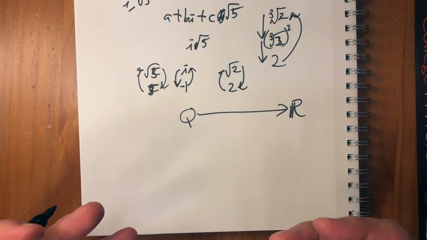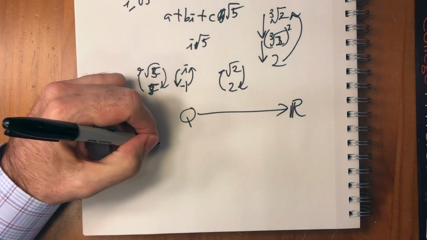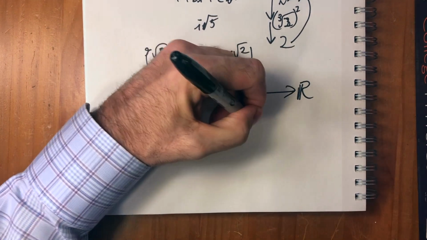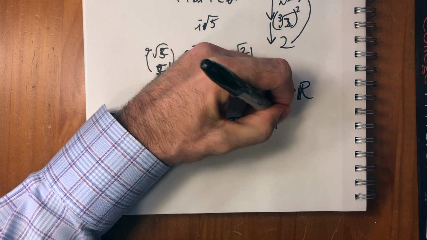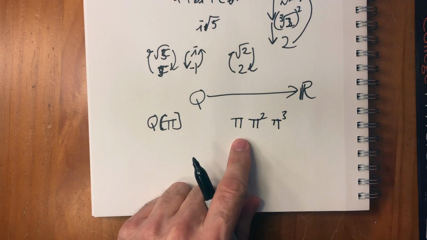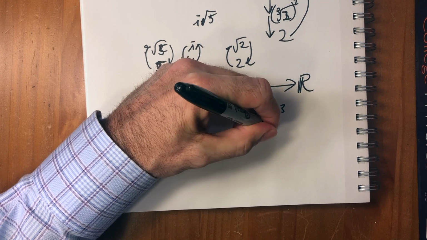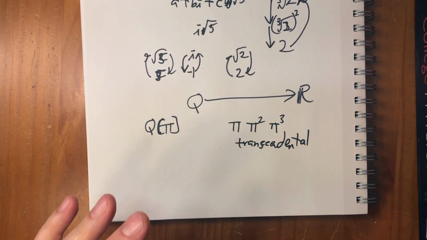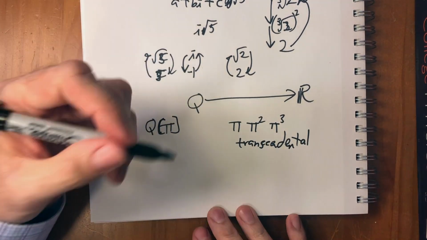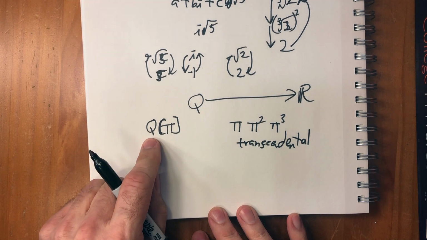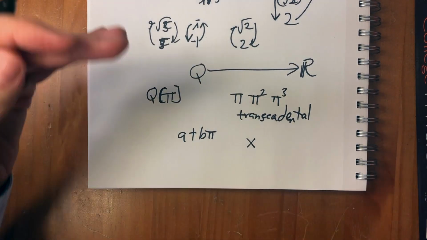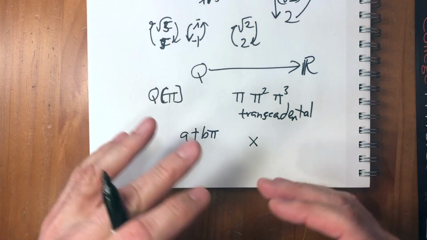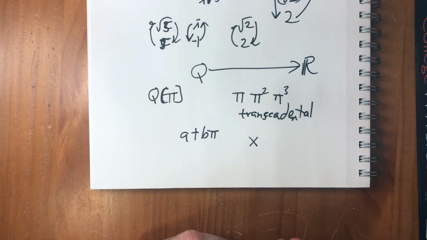Because there are other numbers which are not the solution to any polynomial over Q. If you take Q and add pi to it, you can go pi and then pi squared, pi cubed. You can do this to infinity. You're never going to get back to a rational number. These are transcendental. What that means is these numbers are not the solution to a polynomial with Q as the coefficients. In addition to every algebraic number, which is the solution to some polynomial over Q, there are these additional numbers which are not the solution to any polynomial over Q.